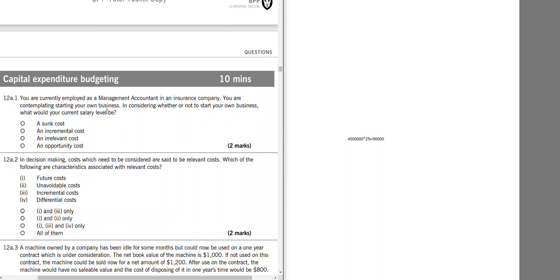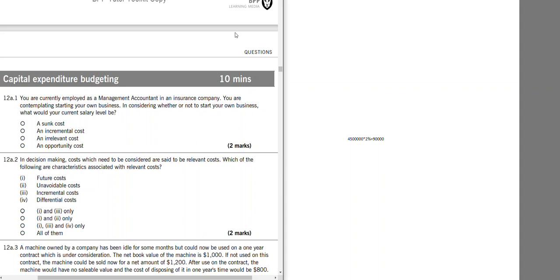If your job was already gone, you didn't have a job, you couldn't find a job, then it would be a sunk cost. It would be an irrelevant cost. A decision-making cost. Remember, a sunk cost is an irrelevant cost. So both of these options are the same. A decision-making cost, which needs to be considered, is said to be relevant.